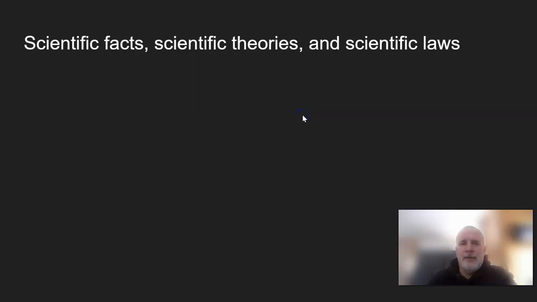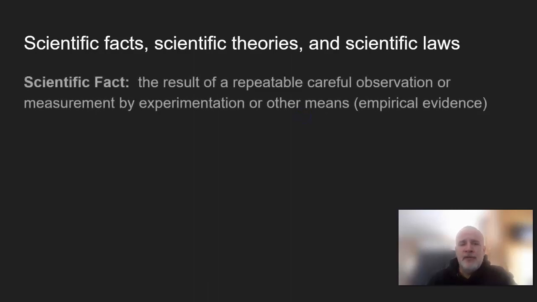First off, we're going to start with something about facts, theories, and laws in science, because the words get thrown around and a lot of times they're misused. A scientific fact is the result of a repeatable, careful observation or measurement by experimentation or other means. This is empirical evidence. A lot of times it comes with numbers. This is a fact. This is something we can see. This is something we know. It's factual. It's not up for interpretation generally.